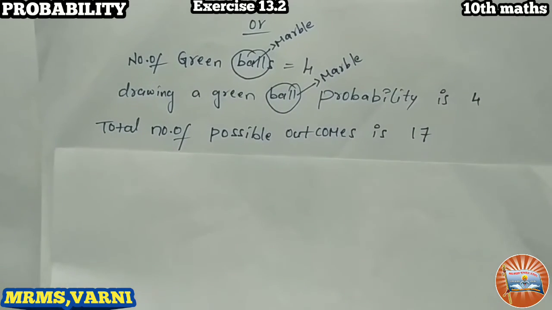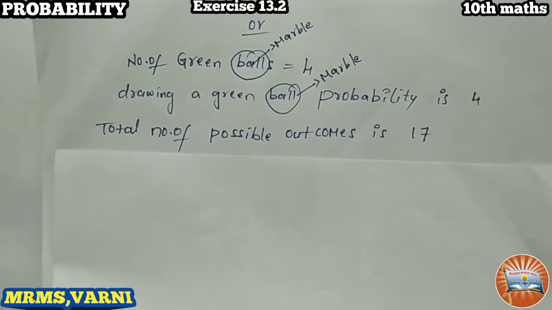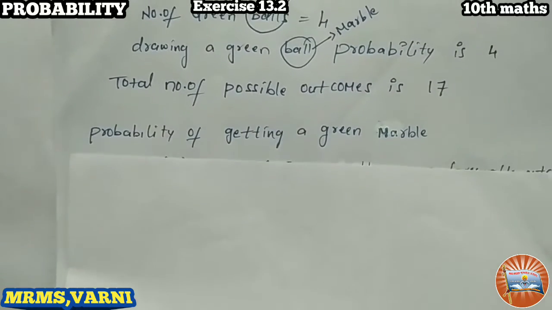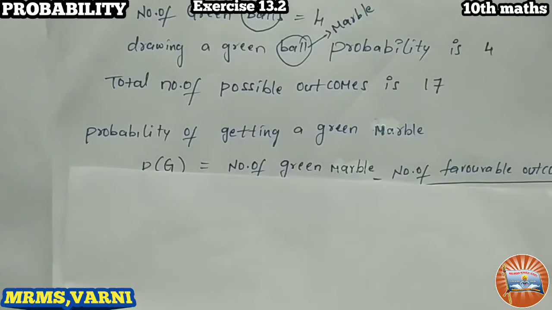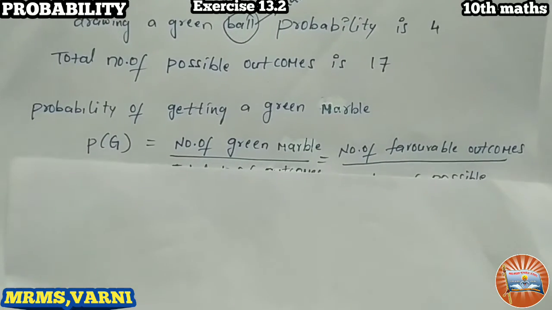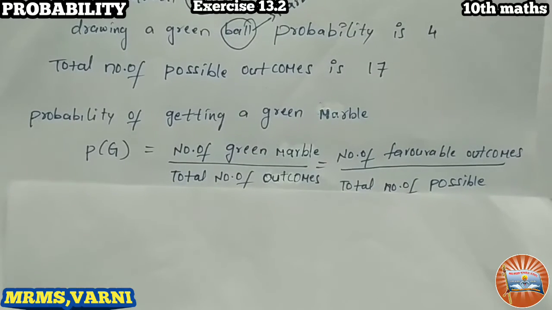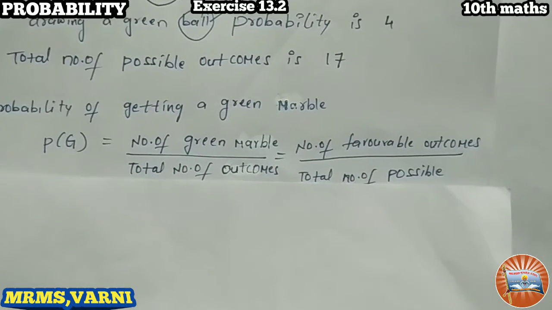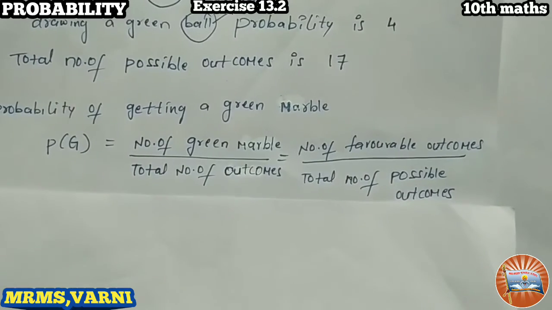And green marbles are 4. So what is the formula? Probability of getting a green marble, that is P of G, is equal to the number of green marbles by the total number of outcomes. That equals the number of favorable outcomes by the total number of possible outcomes.